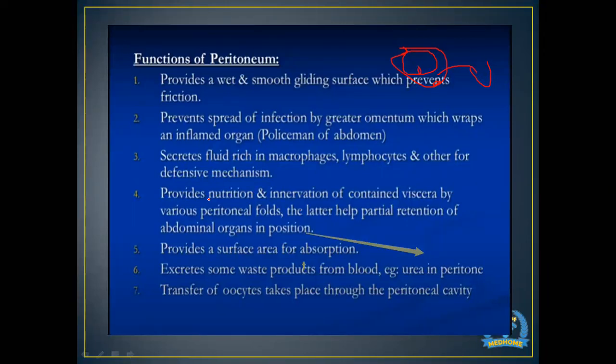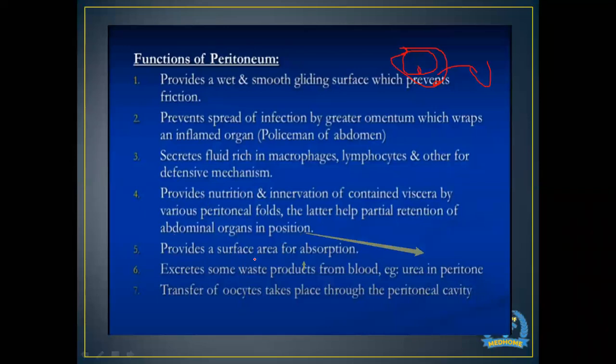The other most important function is that it provides nutrition and innervation of the contained viscera by various peritoneal folds. The latter also helps in the partial retention of abdominal organs in position. So it will not only work as a protection mechanism, it will also provide nutrition, or food, for the viscera and the various peritoneal folds.